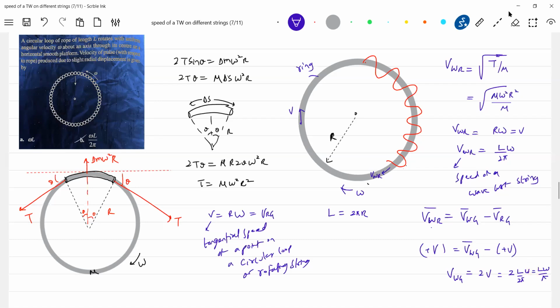And any teacher will be interested to test you. What shall I call it? The speed of the wave with respect to the ground.